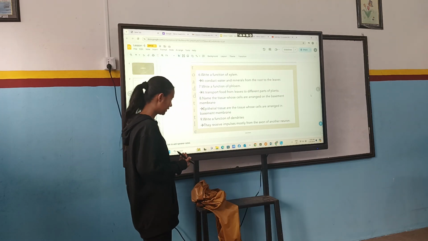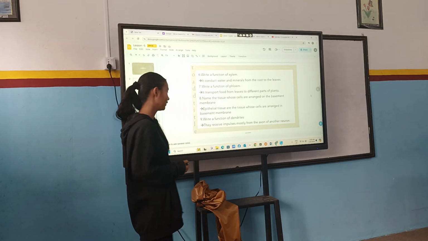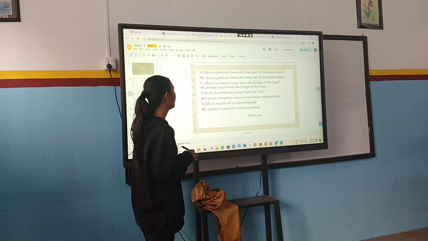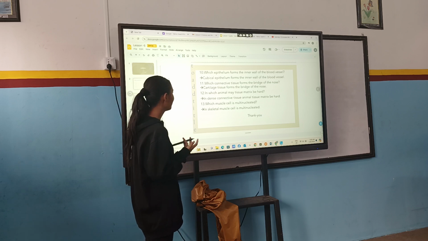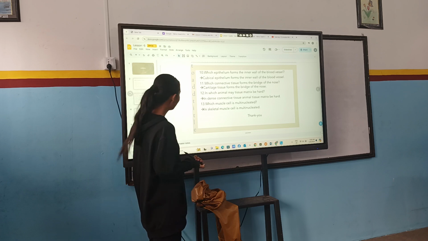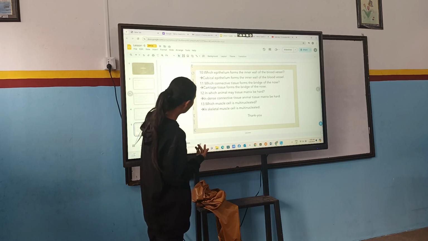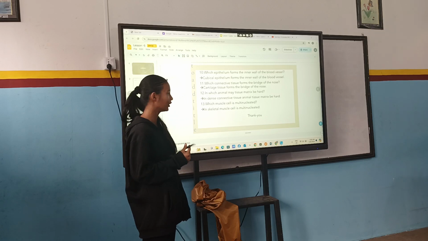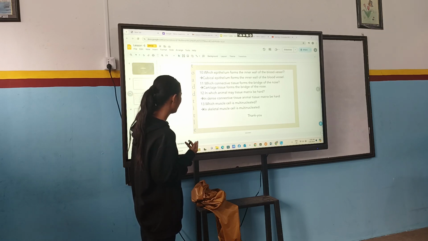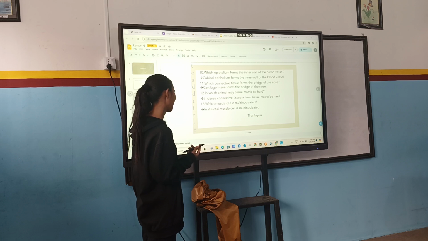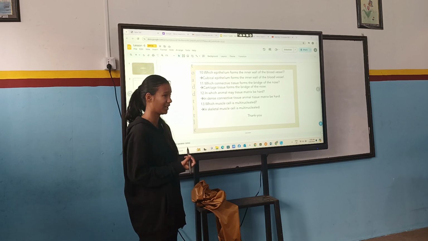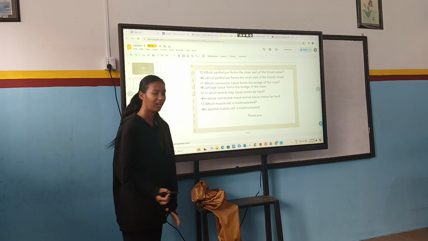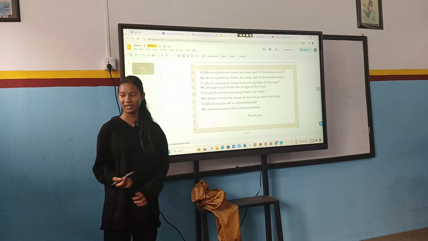They receive impulses mostly from the axon of another neuron. Which epithelium forms the inner wall of the blood vessel? Cubical epithelium forms the inner wall of the blood vessel. Which connective tissue forms the bridge of the nose? Cartilage tissue forms the bridge of the nose. In which animal tissue may the matrix be hard? In dense connective tissue, the matrix may be hard. Which muscle cell is multinucleated? Skeletal muscle cell is multinucleated.